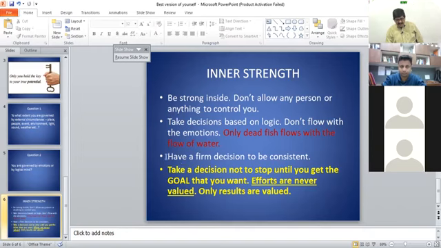Last two words, have a firm decision to be consistent and take a decision not to stop until you get the goal that you want. Because there is no value for the efforts. Value is only for the result. And all those chartered accountants who are present here, they understand the difference between 199 and 200. What happens in CA final if you get 199? What if it is 200? Any difference? Lot of.